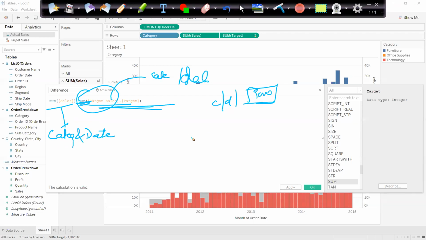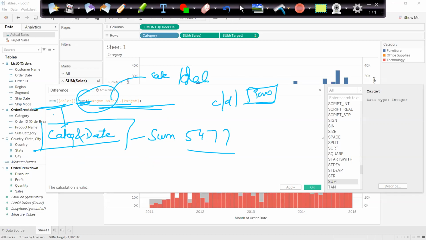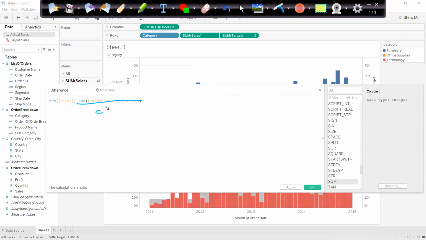If you see the Excel. But here it will sum all the order IDs based on category and date and sum up the values, 5477. Right? Here the granularity is at the category and date. Here the granularity is not at the category and date, but we are summing up based on category and date. And then I will compare. So sum is required in both the sides when we are dealing with the data blending, or I can say aggregation is required. It can be average, it can be any other function. But in my scenario, I need a sum.